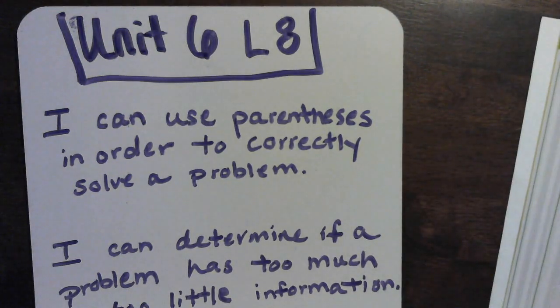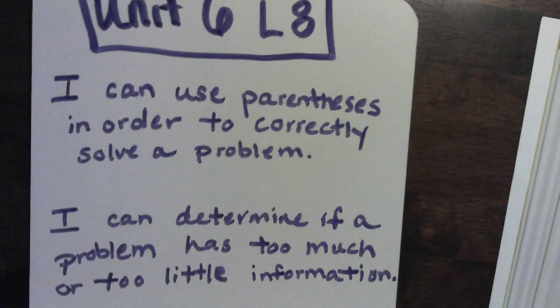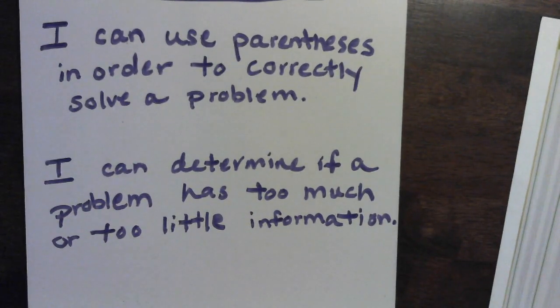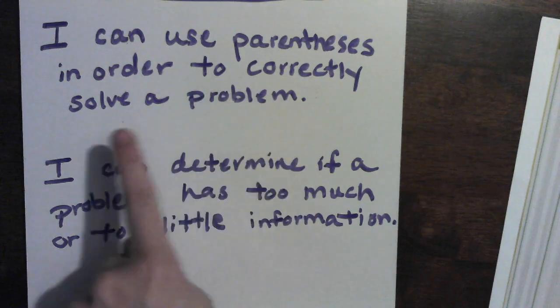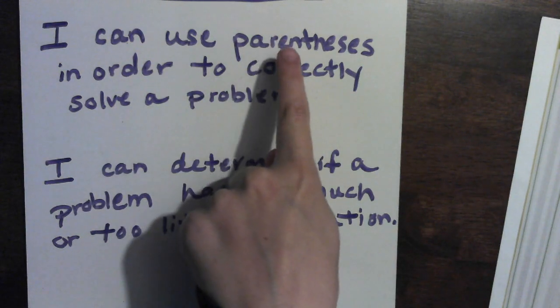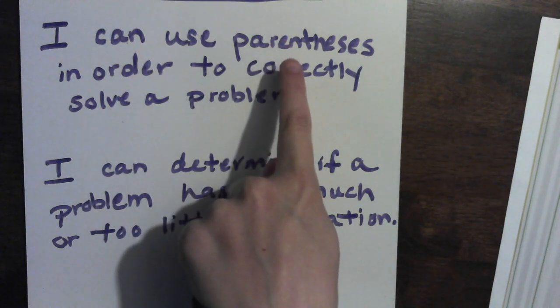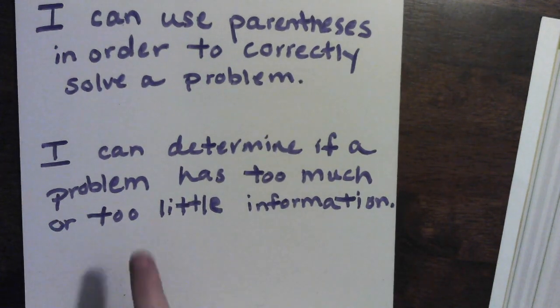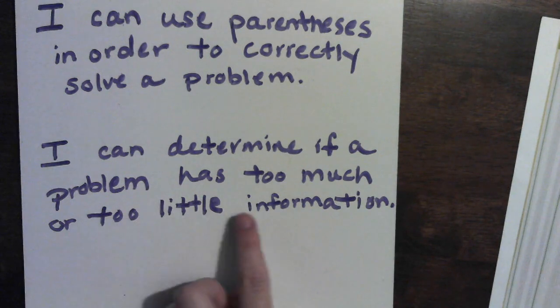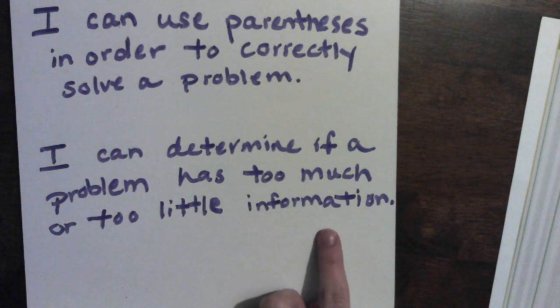Our instruction this week is going to focus on Unit 6, Lesson 8, and our learning targets are: I can use parentheses in order to correctly solve a problem. We're going to learn what parentheses are, what they mean in math, and how to use them. And then our second learning target is I can determine if a problem has too much or too little information.